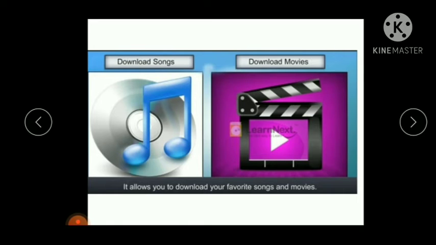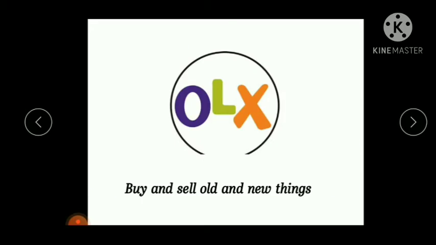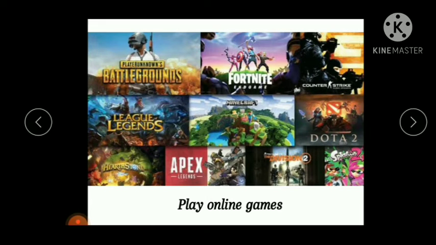We can download songs or movies with the help of internet. We can buy or sell old and new things. We can also play online games.